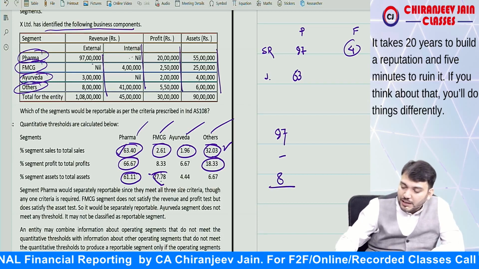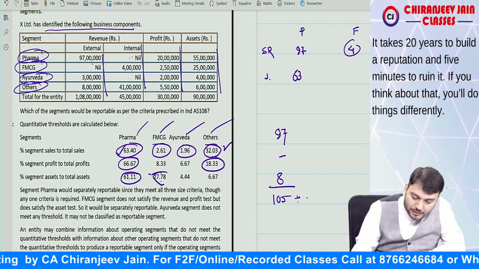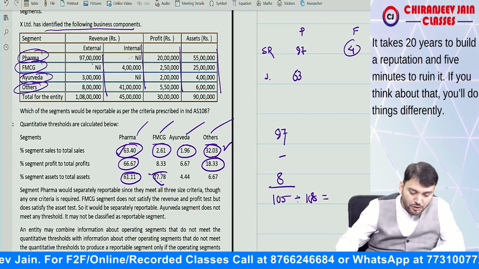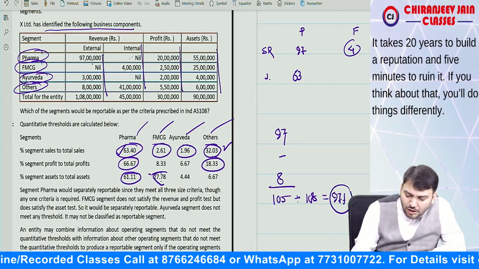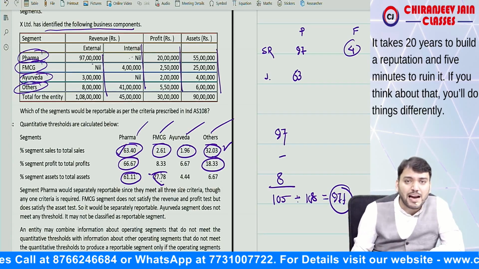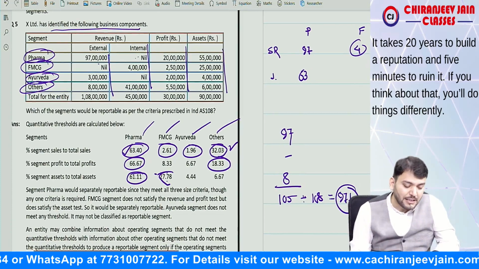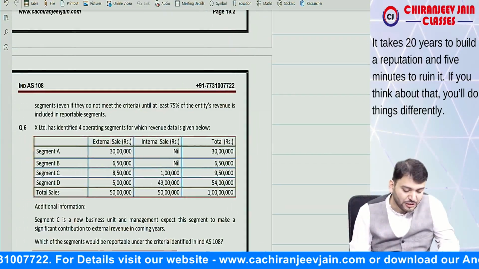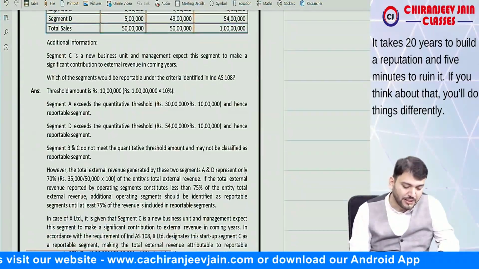Total is 97 plus 8, that is 105, divided by 108, which is 97%. So it is already more than 75% of entity's revenue. Therefore no need to add any additional segment, and the condition is satisfied. Then pharma, FMCG and others are reportable segments. I hope you understood this point. You can read this.